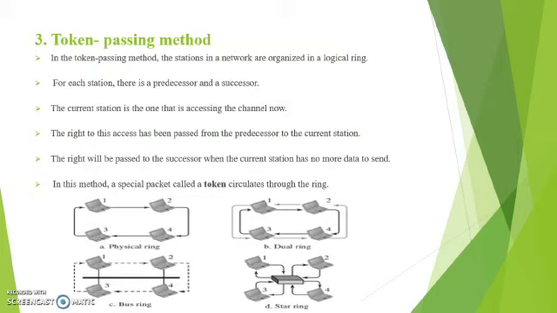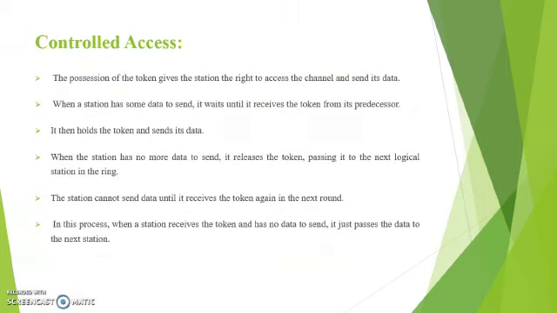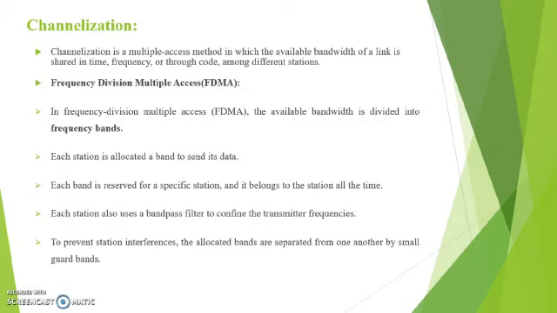In this method, a special packet called a token circulates through the ring. The possession of the token gives the station right to access the channel and send its data. When a station has some data to send, it waits until it receives the token from its predecessor. It then holds the token and sends the data. When the station has no more data to send, it releases the token, passing it to the next logical station in the ring. The station cannot send data until it receives the token again in the next round. In this process, when the station receives the token and has no data to send, it just passes the token to next station.